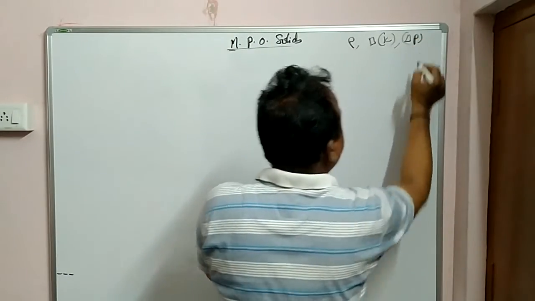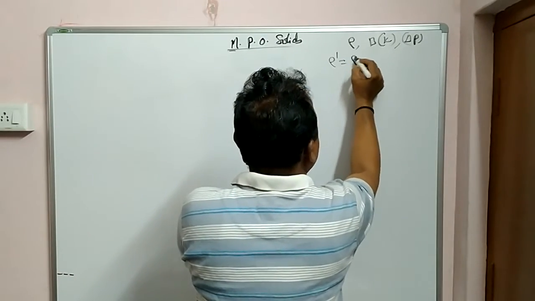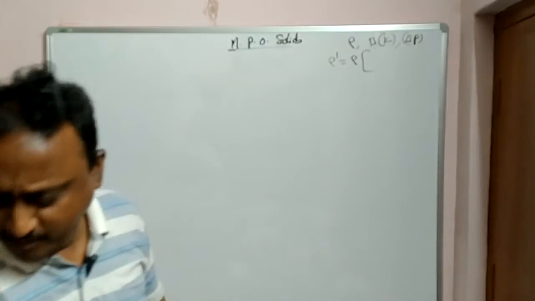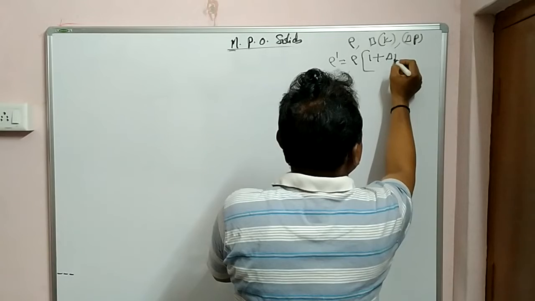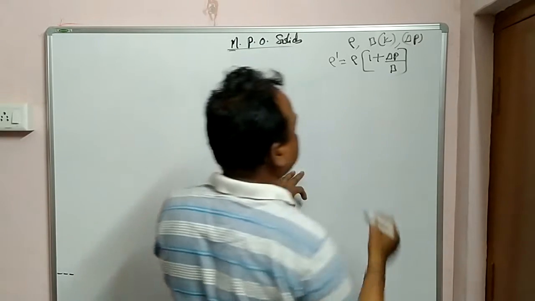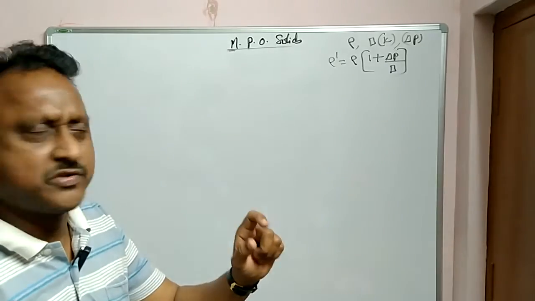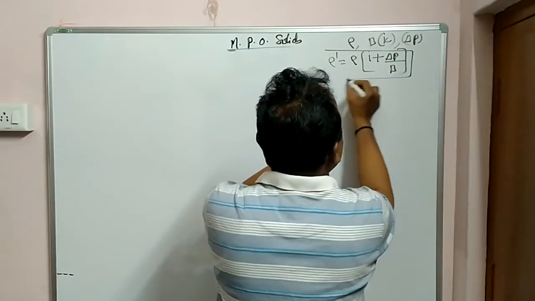We have a relation for this, please note it down. Rho dash is equal to rho into 1 plus delta P by B. B is for bulk modulus, you can also use K. This formula is used in numericals.